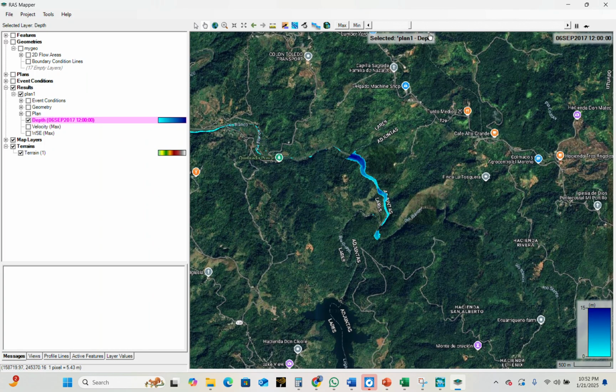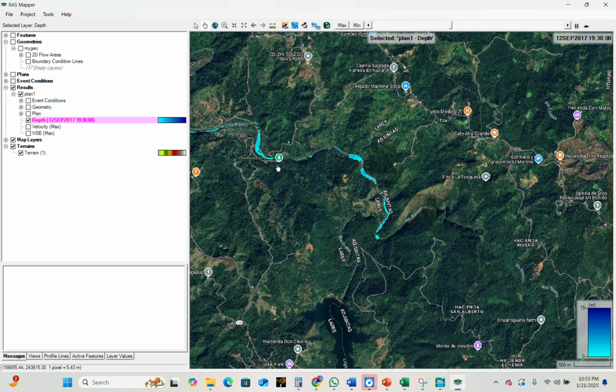For example, especially at the time of the flood, what will happen? You can see how water moves during the time and how it expands during the time.